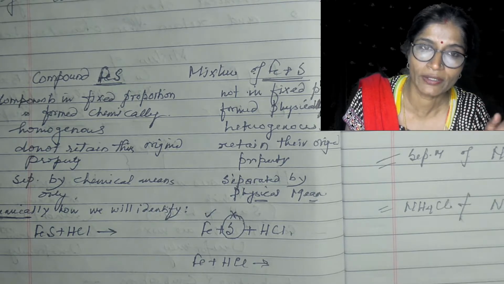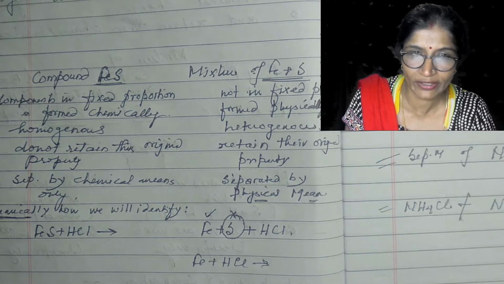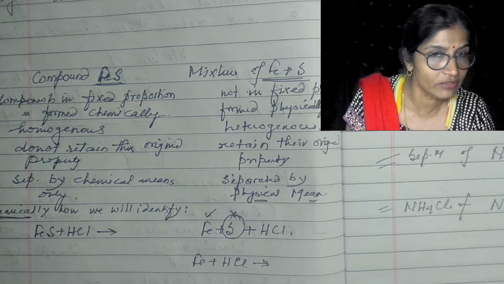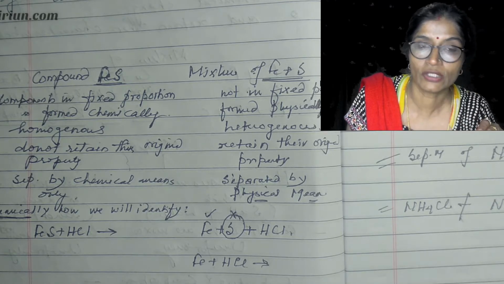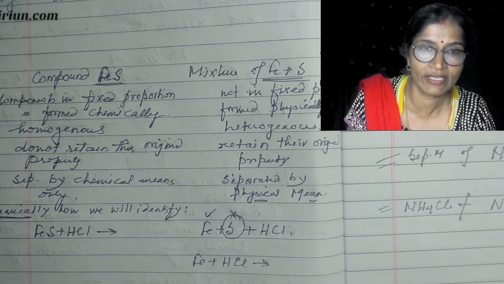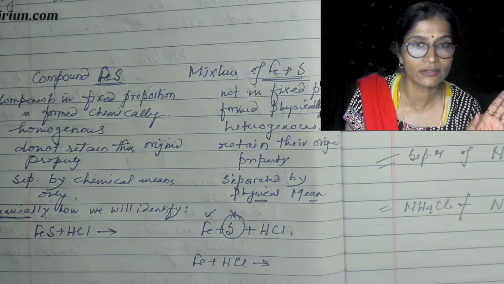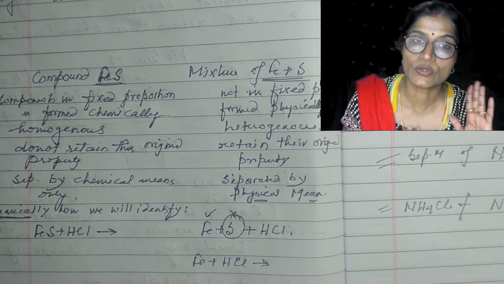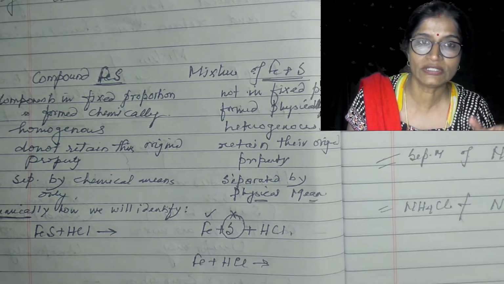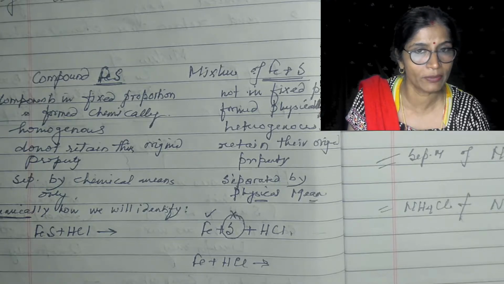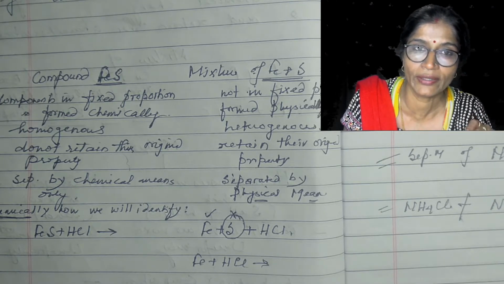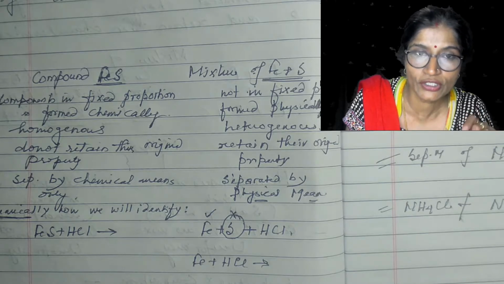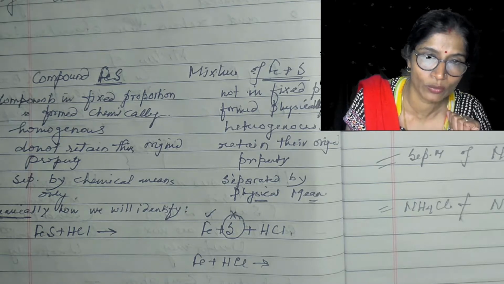But in the mixture, the property of iron is shown because it is attracted by the magnet, and the property of sulfur is shown because it dissolves in carbon disulfide. So that proves that the components retain their property in the mixture, and components cannot retain their original property in the case of a compound.